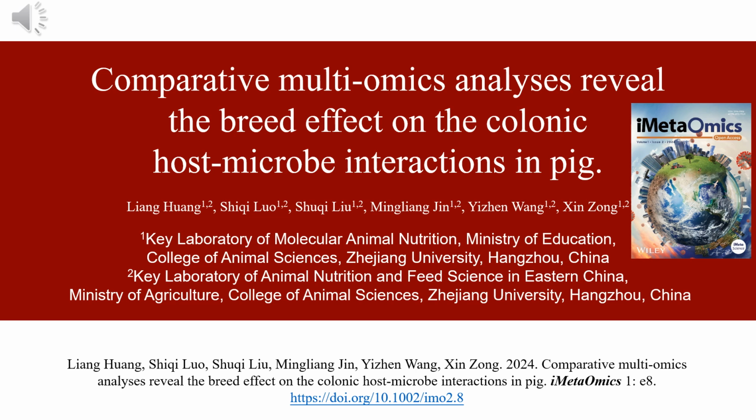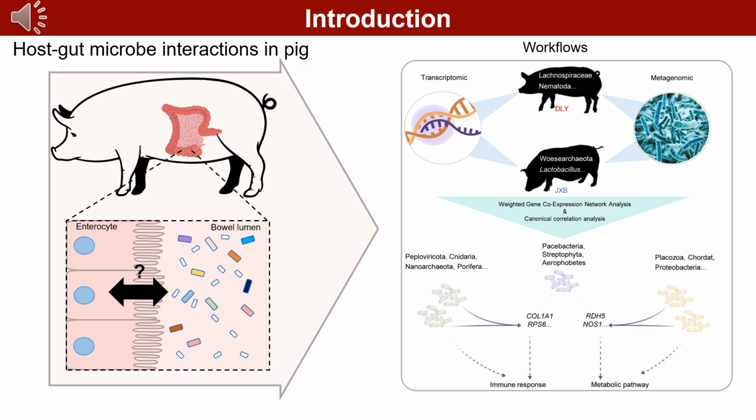Comparative multiomics analyses revealed a breed effect on the colonic host-microbe interactions in pig. Dysregulation of the gut microbiota often leads to immune-related disorders, indigestion, or diarrhea. Here, by using the Jiaxing Black pig, JXB, a local pig breed in China, as a model, we performed comprehensive metagenomic and transcriptome analysis to reveal the interactions between intestinal microbiota genes and gene expression pathways in intestinal tissues.